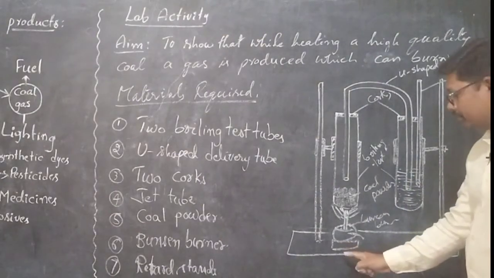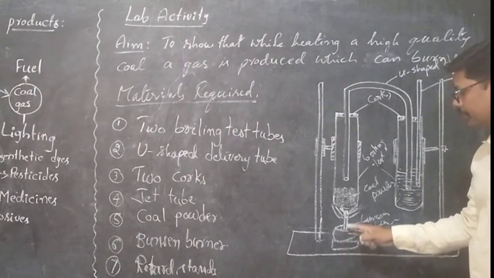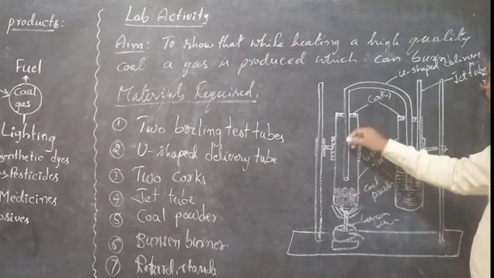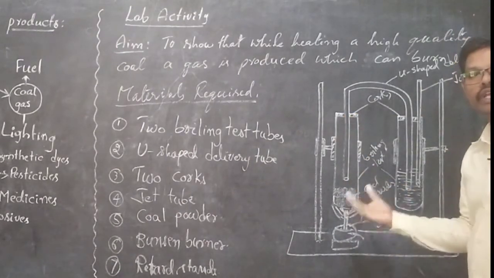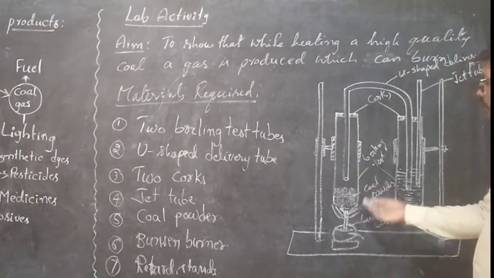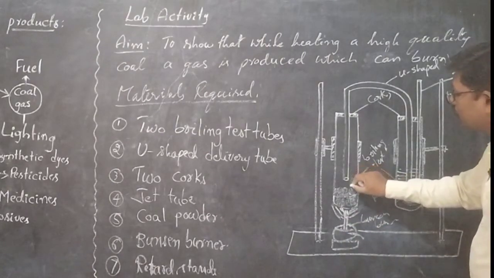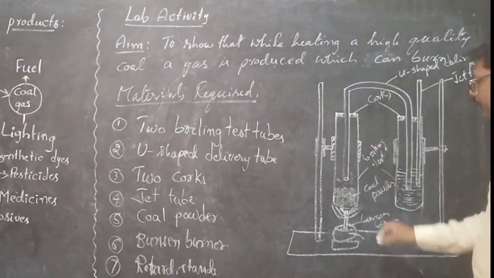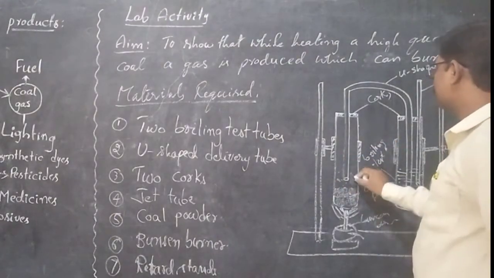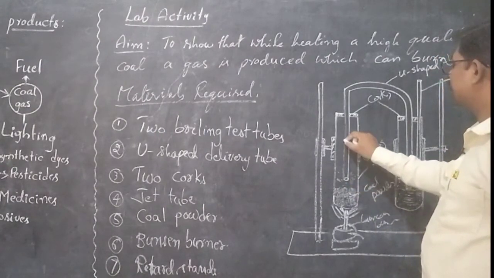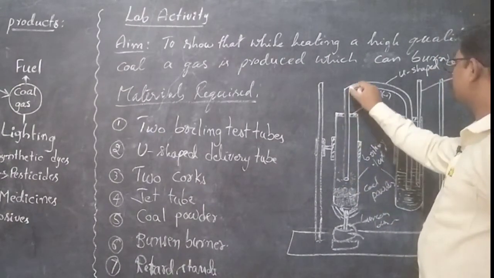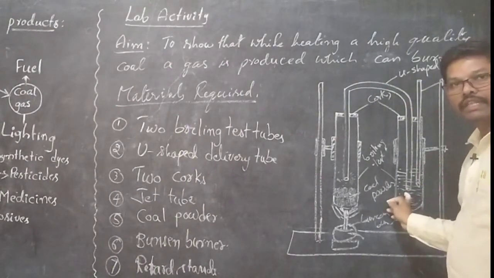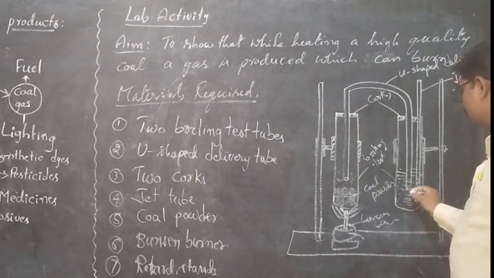Now with the help of the Bunsen burner, we start heating the coal powder in the first test tube. After a few minutes, if you heat the coal powder slowly, brown colored vapors are produced from this coal. These vapors travel through the U-shaped delivery tube and enter the second test tube, into the water.